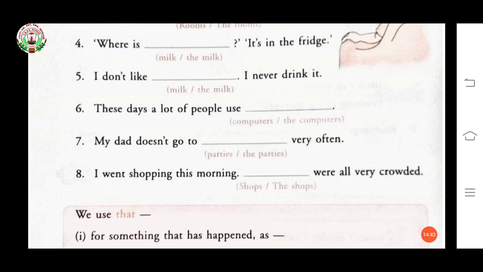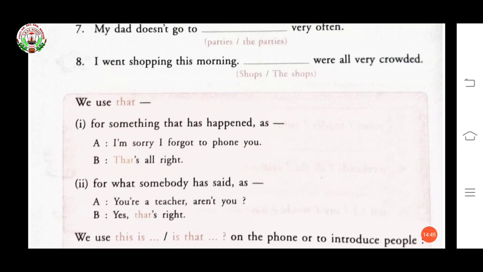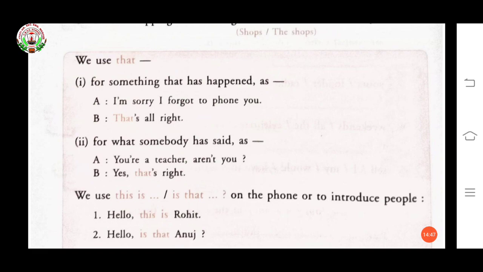Okay. Now see, we use that for something that has happened, as in: I'm sorry I forgot to phone you. That's all right. And we use that for what somebody has said, as in: You are a teacher, aren't you? Yes, that's right.